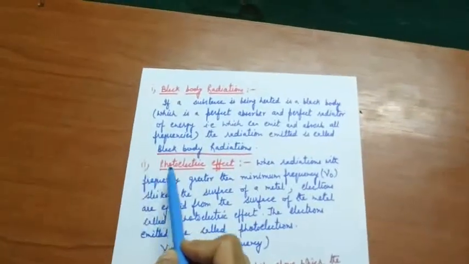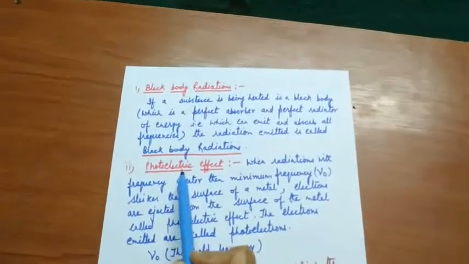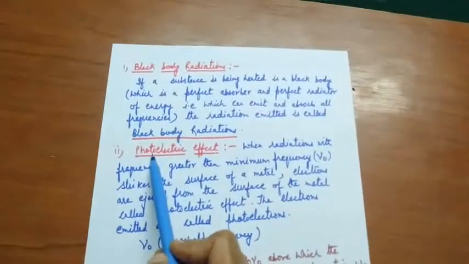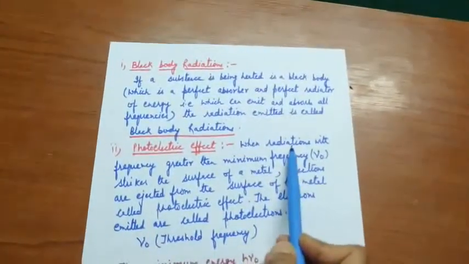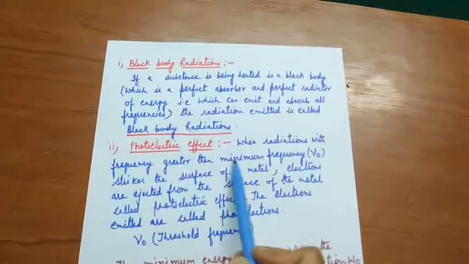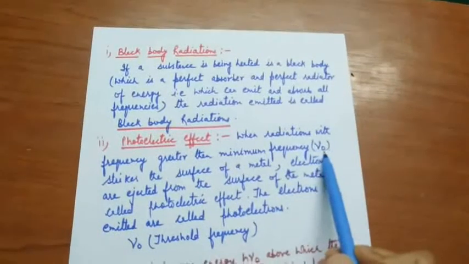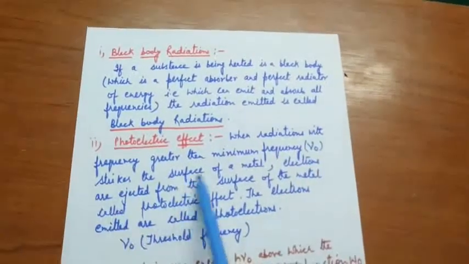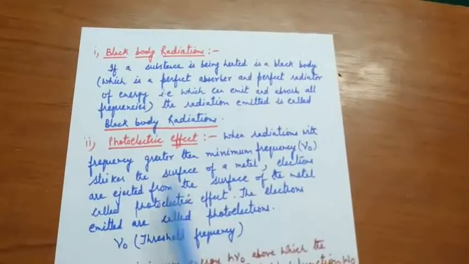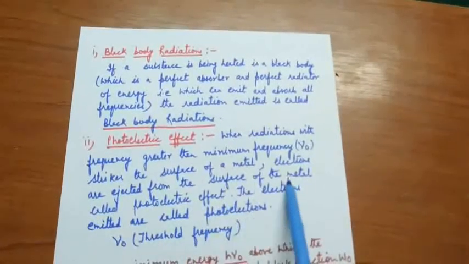Number two, the photoelectric effect. This is very important. When radiations with frequency greater than a minimum frequency, ν0, strike the surface of a metal, electrons are ejected from the surface of the metal.